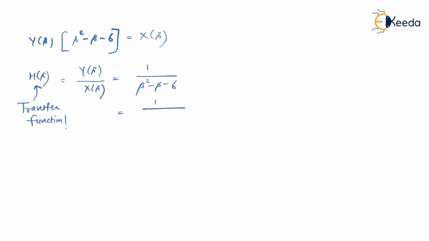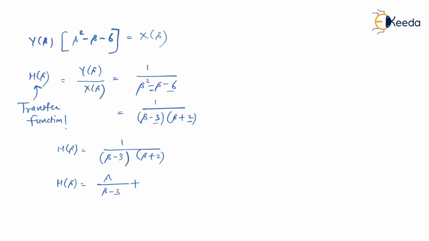I can factorize this like s minus 3 into s plus 2, that is minus 3 into 2 is minus 6 and minus 3 plus 2 is minus 1. So after factorizing this, this is your h of s now, which is equal to 1 upon s minus 3 into s plus 2. I can write my h of s as a upon s minus 3 plus b upon s plus 2.